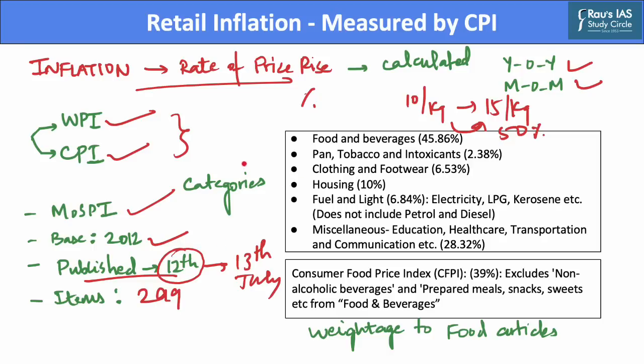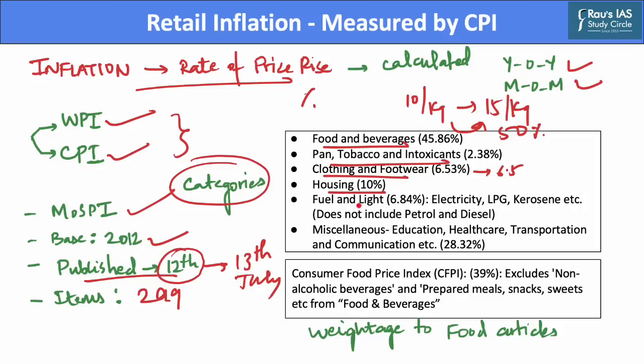There are different categories in the Consumer Price Index. The most important is the food and beverage category, which accounts for almost 46% of the weightage. Also, there is the pan, tobacco and intoxicants category, which accounts for about 2.5%. The clothing and footwear category accounts for almost 6.5%, whereas housing accounts for 10%.